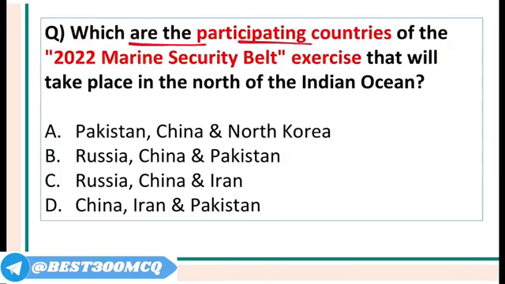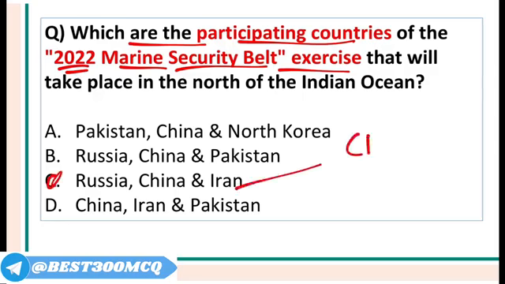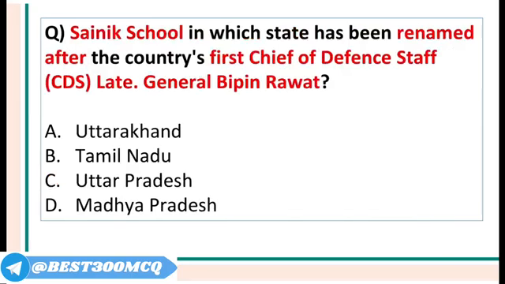Which are the participating countries of the 2022 Marine Security Belt exercise? Remember, it is Russia, China and Iran. And they did another exercise also called Chiru. Chiru exercise was also done by these 3 countries. Ibrahim Raisi is the president of Iran.